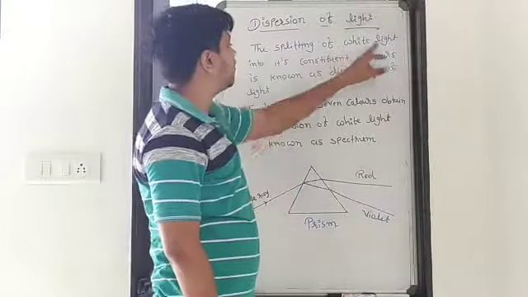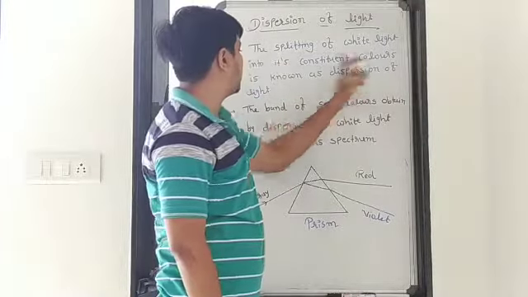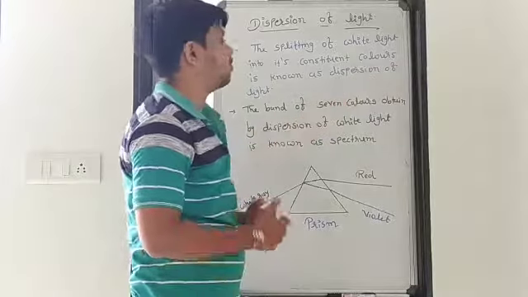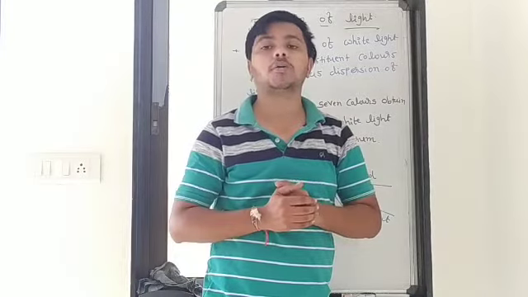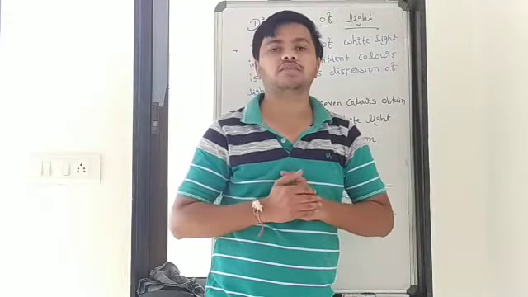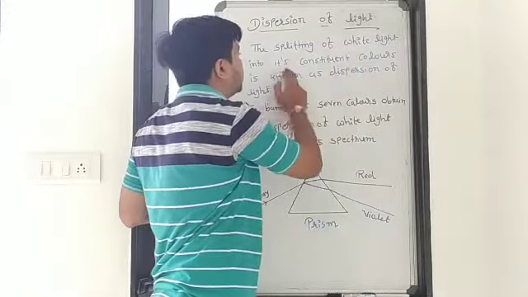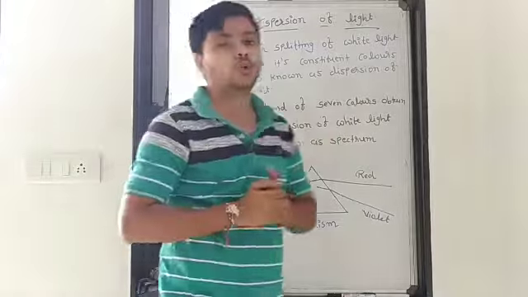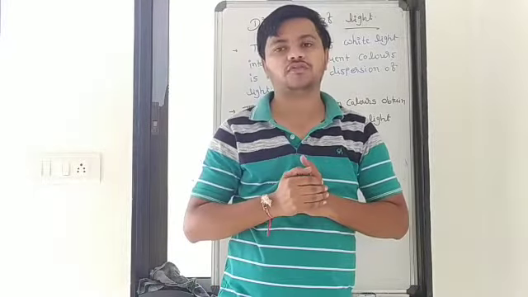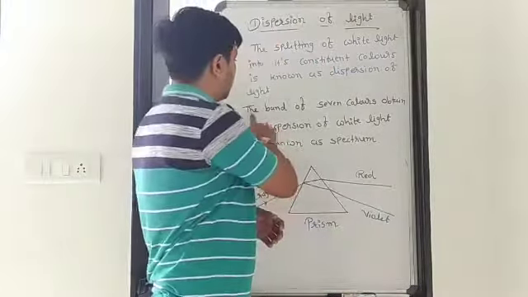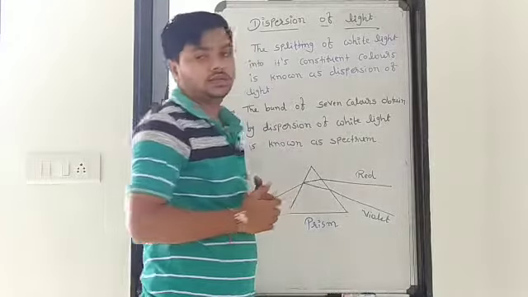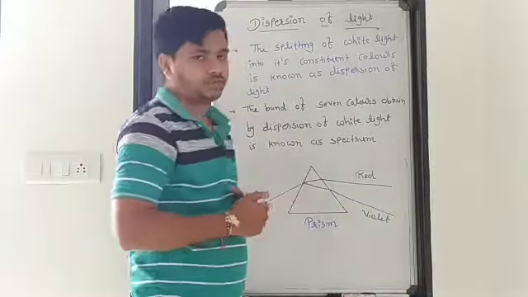The splitting of white light into its constituent colors is known as the dispersion of light. Constituent colors means components, the 7 colors, VIBGYOR, right? And when it disperses, we get a band of 7 colors, which is known as a spectrum.